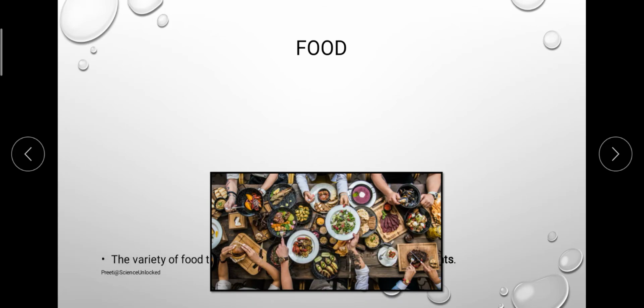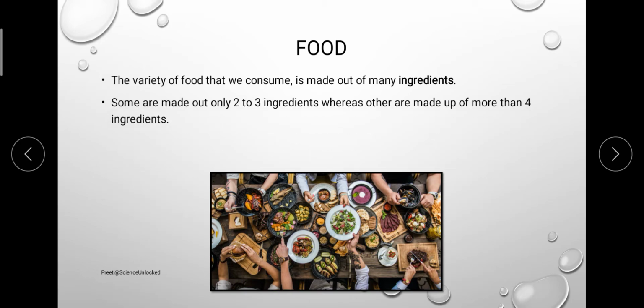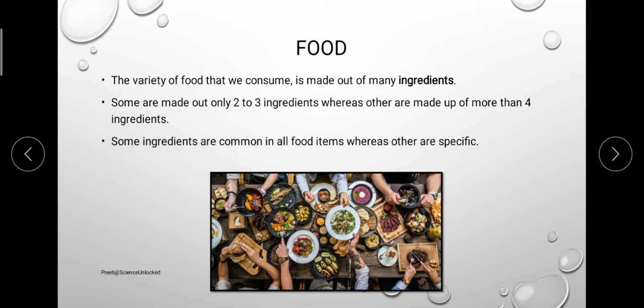Now, whenever we talk about any kind of food, the food will definitely have at least one ingredient, and on average the minimum number of ingredients that we will observe is 2 or 3. It can be that we are talking about something which doesn't have much in it, but there are other materials which will have more than 2 or 3 ingredients. In some sections of food, the ingredients are going to be limited and common.